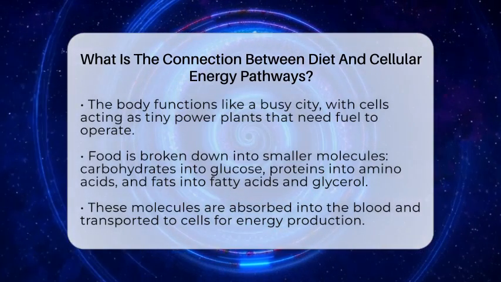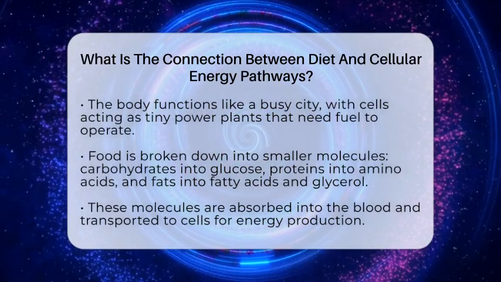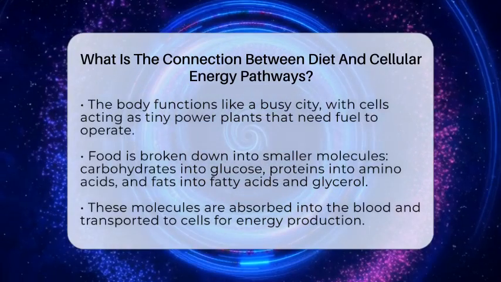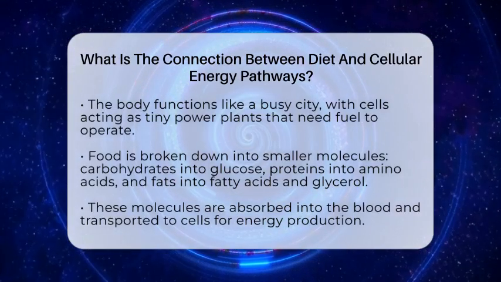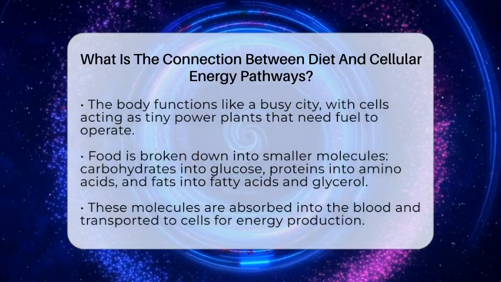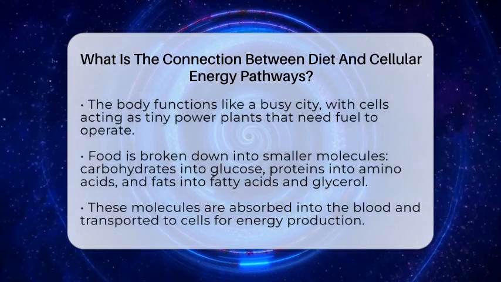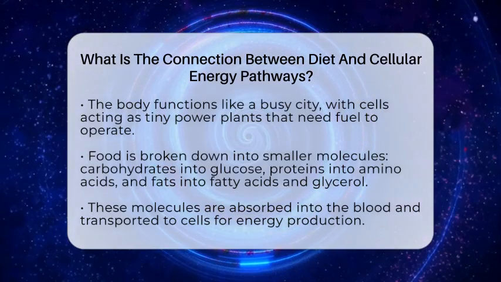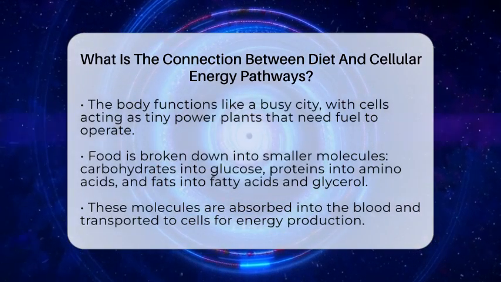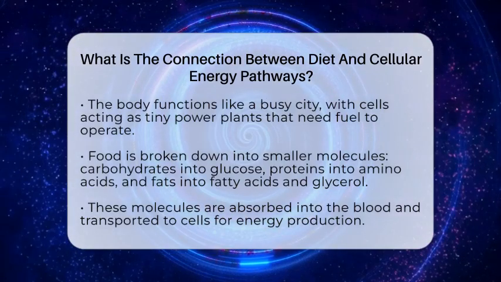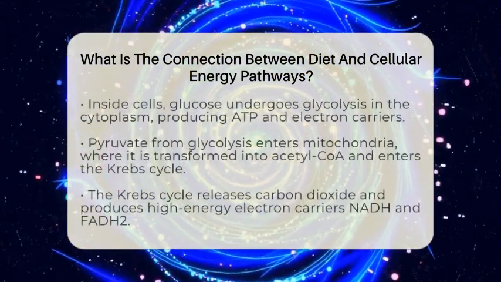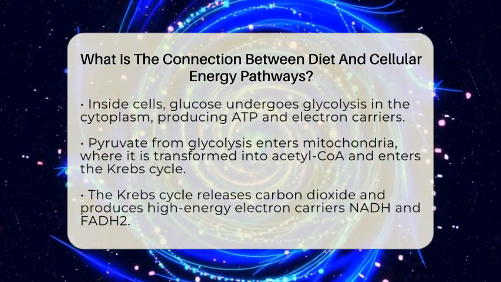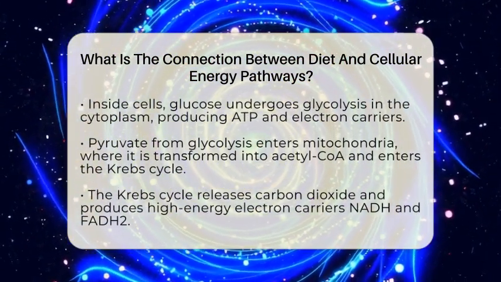Let's break it down. When you eat, your body starts breaking down food into smaller parts. Carbohydrates become sugars like glucose, proteins turn into amino acids, and fats become fatty acids and glycerol. These smaller molecules are then absorbed into your blood and transported to your cells. Inside the cells, these molecules go through a series of processes to generate energy in the form of adenosine triphosphate, or ATP. ATP is like the currency your body uses to power all its activities.